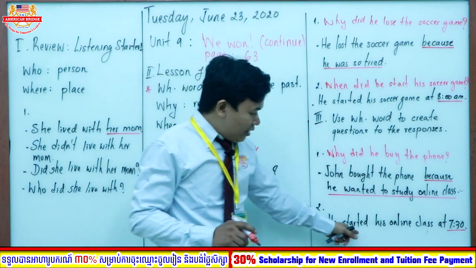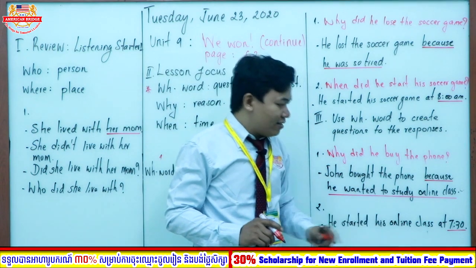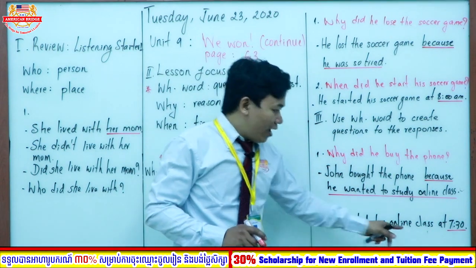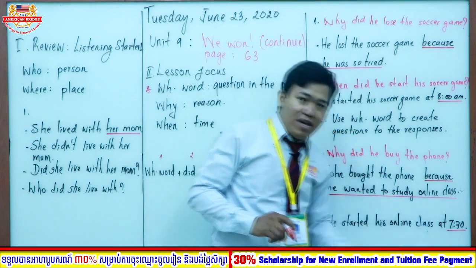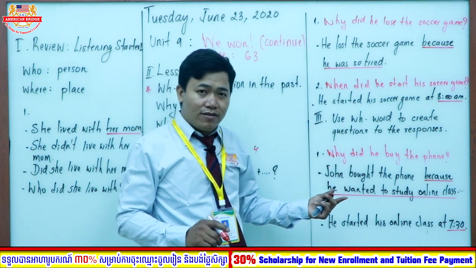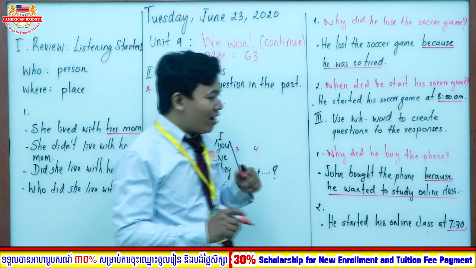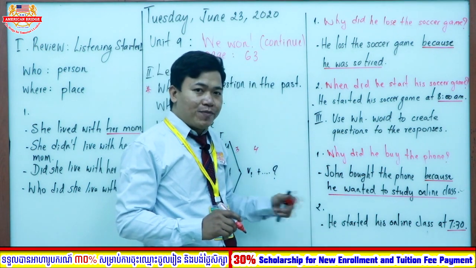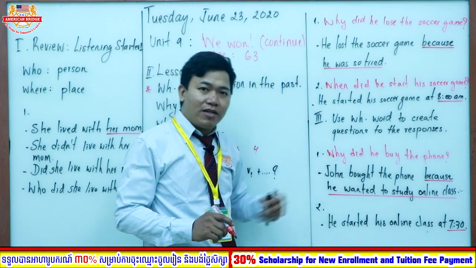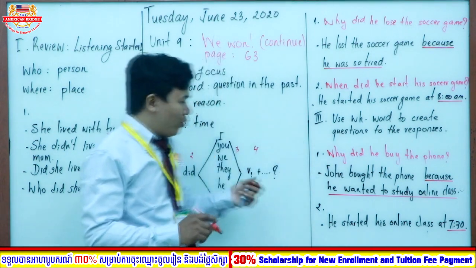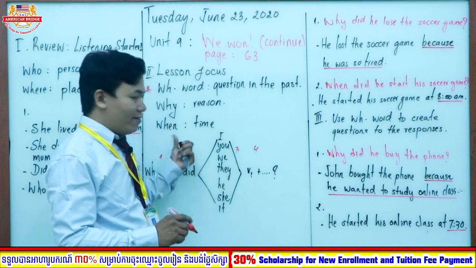Okay, he started his online class at 7:30. So I underline 7:30. Is it about reason or time? Great, it is about time. So how can we create a question in the past that asks about time? Great, we need to use the WH word when, right?